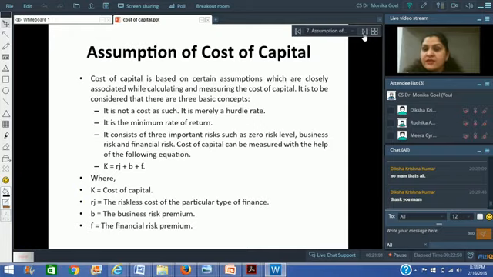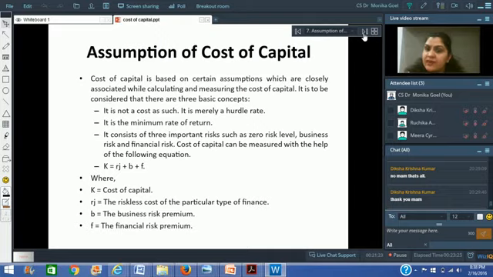Because when you go to a bank, the bank does not charge the same rate of interest from all its borrowers, right? It may charge maybe 10% from one borrower, 10.5% from another borrower, and 11% from the third borrower. What are the considerations for this differentiation? See, when the bank has to expect a return from a particular borrower, there are three things that the bank considers.